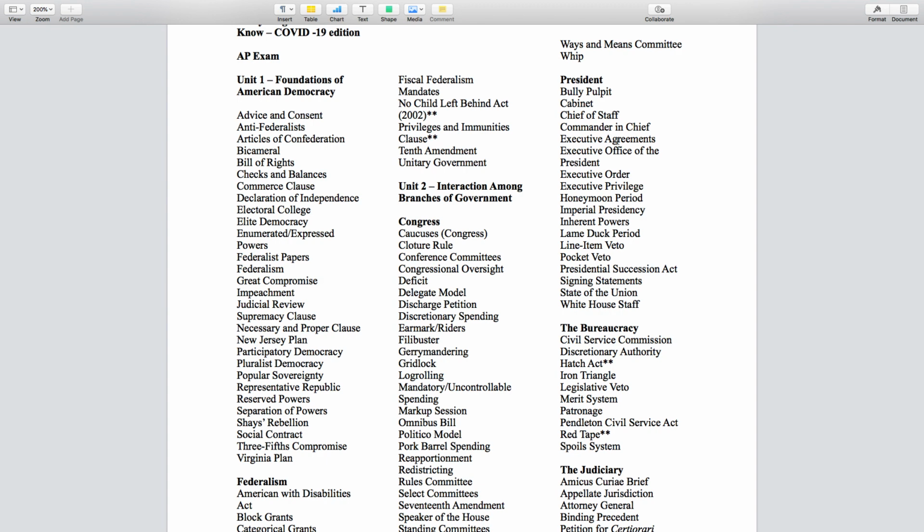Executive office of the president, I'm going to skip this. I'm not worried about this. This is just simply the National Security Council's part of the executive office of the president, as is the president's Office of Management and Budget. I just cannot see how that would show up in an FRQ.